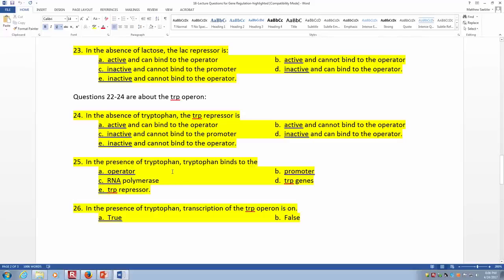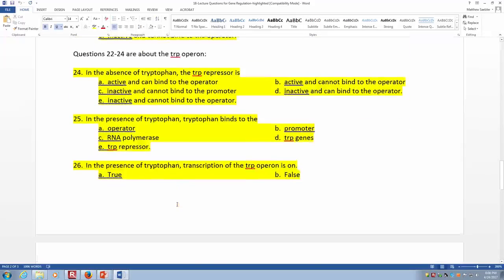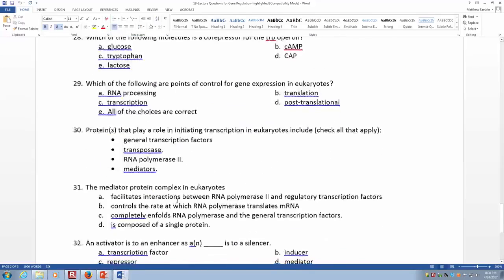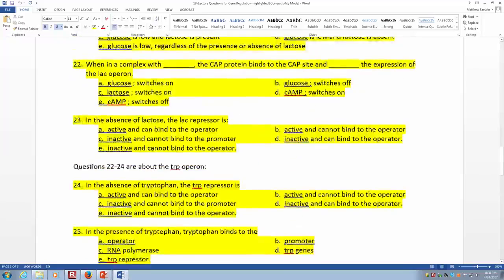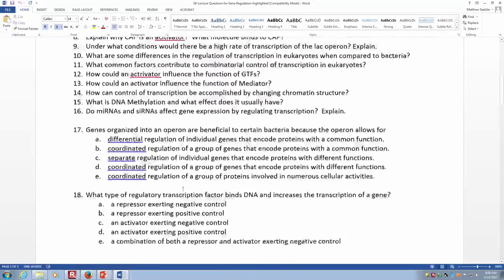25, in the presence of tryptophan, tryptophan binds to the what? Right, E, the tryptophan repressor. And then 26, in the presence of tryptophan, the transcription of the TRP operon is on. Right, B, false. So remember that operon is only going to be on in the absence of tryptophan. Okay. Do you guys see any other questions that you want me to go through in terms of this topic?